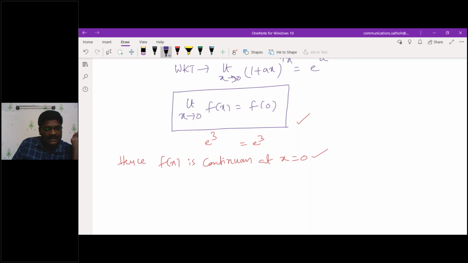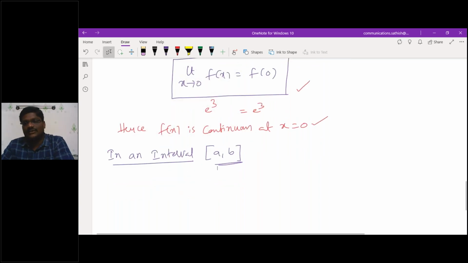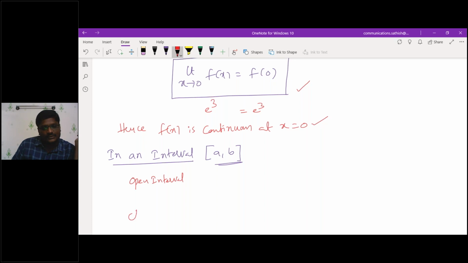Suppose I had given an interval. Second case, if I had given an interval, that is a comma b. Do you know the difference between an open interval and a closed interval? What is the difference between a closed interval and an open interval? Can you tell me? What is an open interval and what is a closed interval?